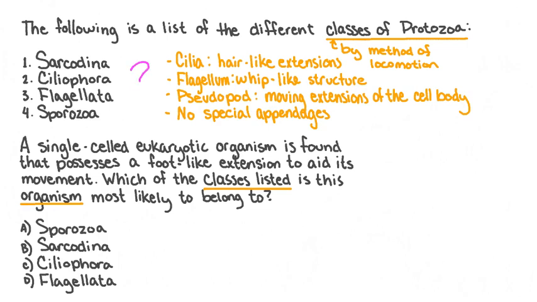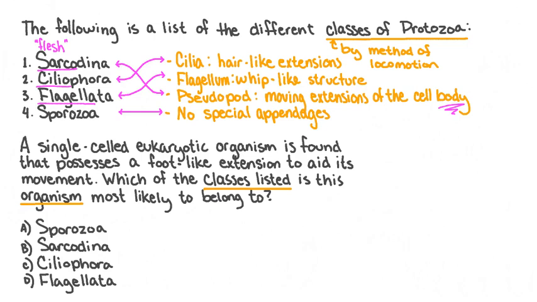Now that we know what distinguishes each class, we need to figure out which is which. Well, we can easily tell that Ciliophora likely move using cilia, since that's indicated in the name of the class. Similarly, we can tell that Flagellata use flagella. The last 2 are a little more tricky. Sarco is a word part that means flesh or muscle. The Sarcodina use pseudopods, or extensions of their cell bodies, to move from place to place. That leaves us with Sporozoa, which are the class that possess no special appendages which help them to move.